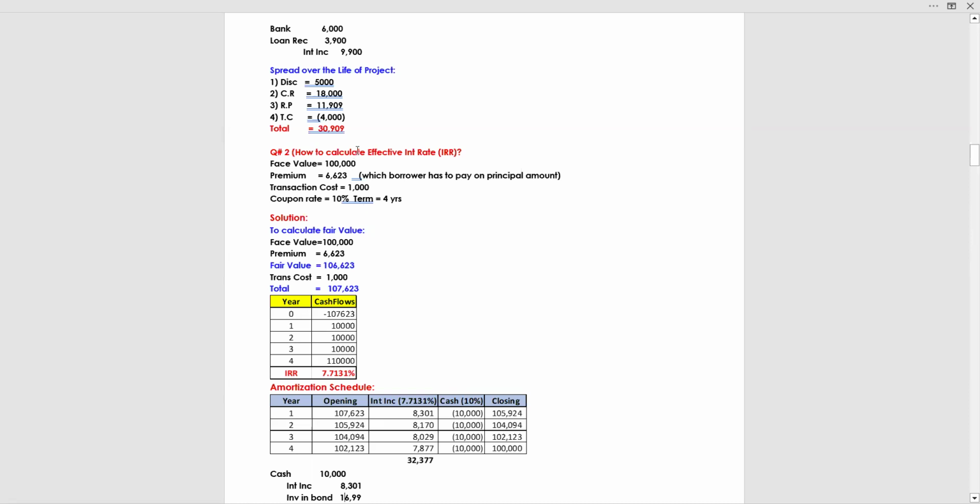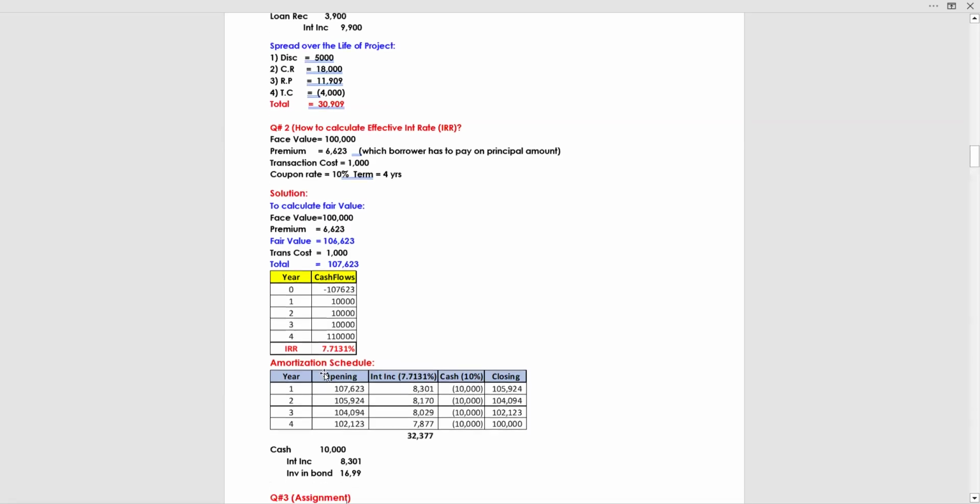Because if no IRR or effective interest rate is calculated, we took the premium at the start, based on which we identify our IRR. If there is no IRR, then how will we identify the income for the shareholders or investors?